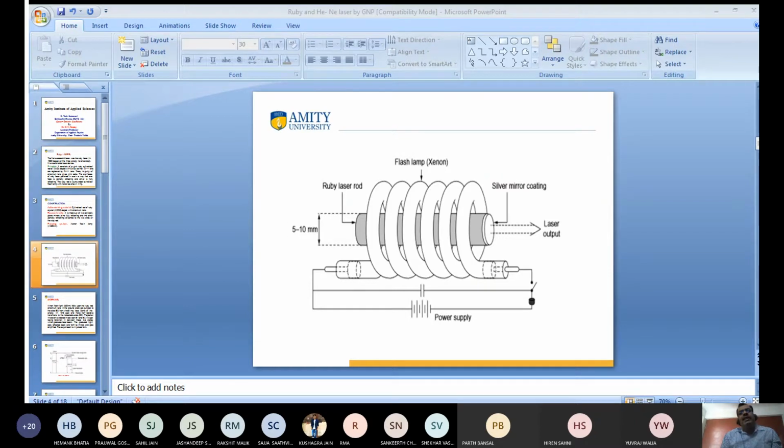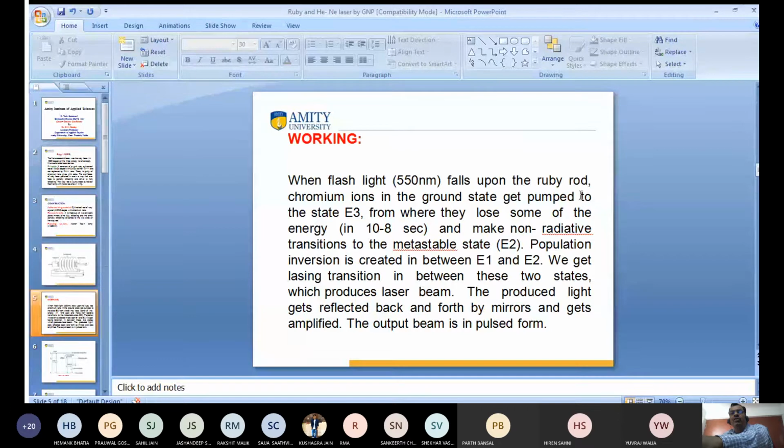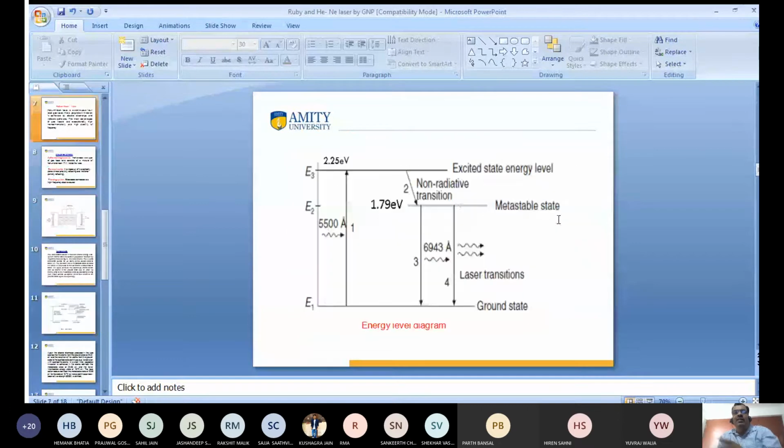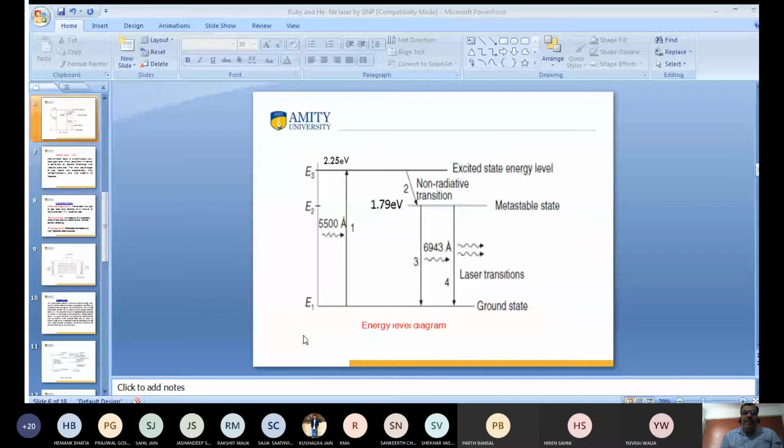This is known as stimulated emission of radiation. If the photons are not sufficiently intense, they come back again. Two photons, then four photons, and again they come back. When they are sufficiently intense, then they come out.